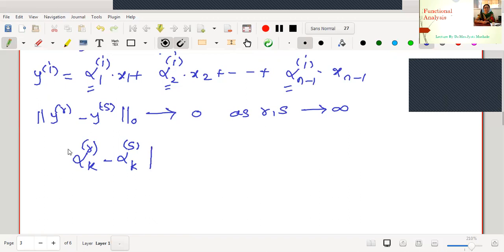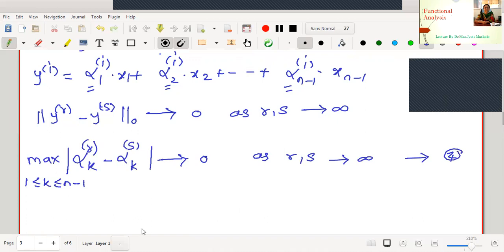According to the norm 0 definition, we are finding the maximum among these scalars, where k lies between 1 to n-1. Now we know this tends to 0 as r, s tends to infinity. Let me call this equation number 4.